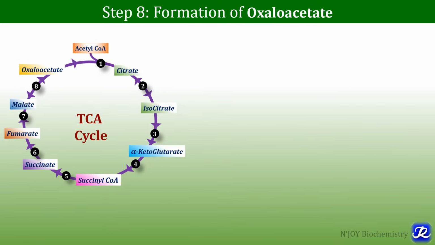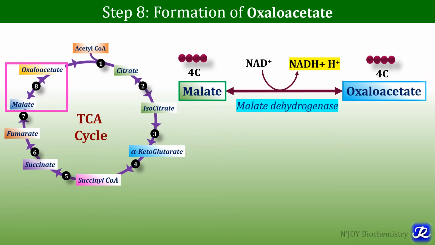Coming to the last reaction of TCA cycle, that is step number 8, that is formation of oxaloacetate, or we can call it regeneration of oxaloacetate, which was involved in the first step, that is formation of citrate. So regeneration of oxaloacetate from malate is step number 8. This reaction is catalyzed by enzyme malate dehydrogenase, and there is formation of NADH from NAD. So here one NAD is reduced to NADH, and we get 2.5 ATP from this NADH.